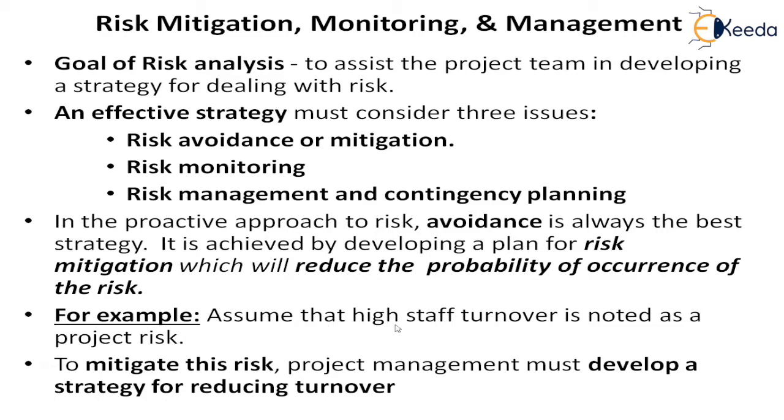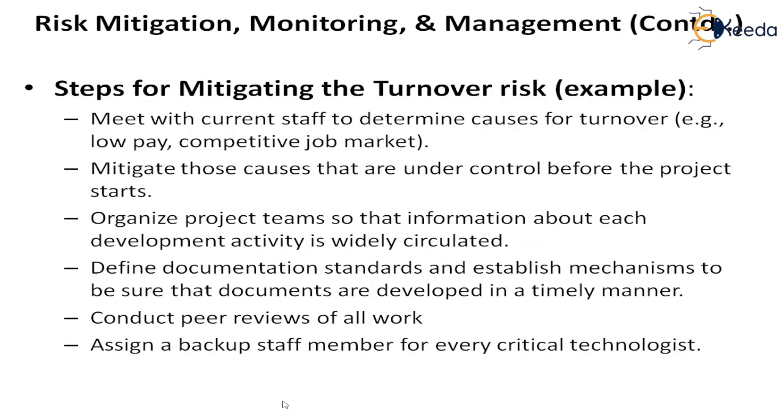So if we have identified this risk in the beginning, we have to do the mitigation first. In the mitigation, you have to develop a strategy for reducing the turnover. You have to give some incentive or something like that, so that people will not leave the project and the turnover ratio will become less.